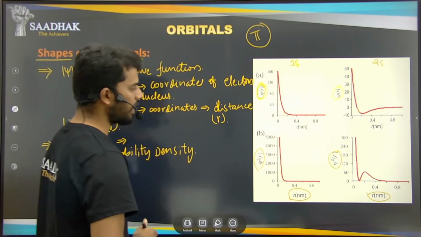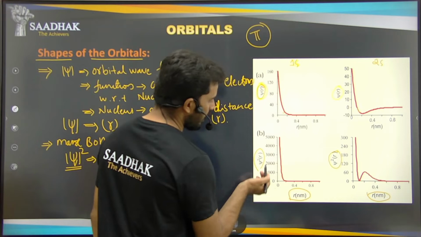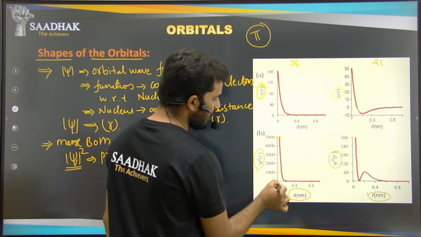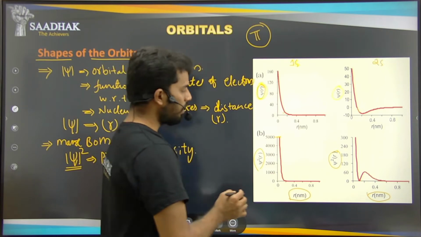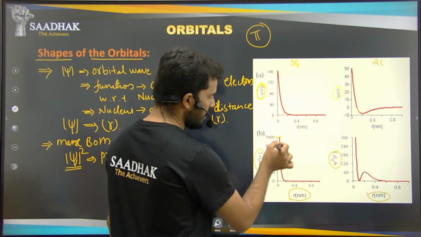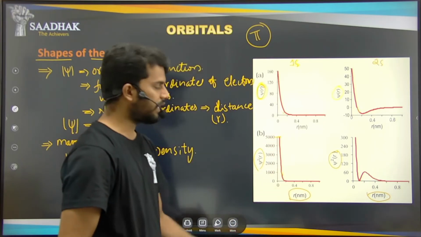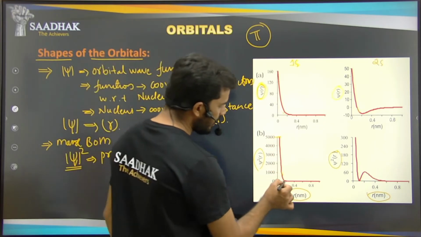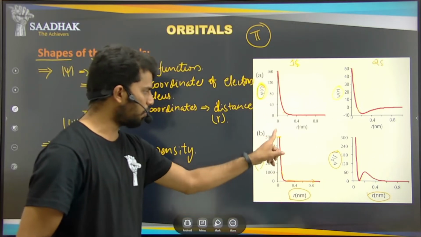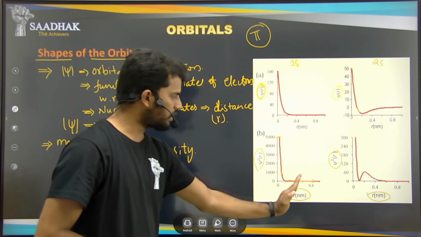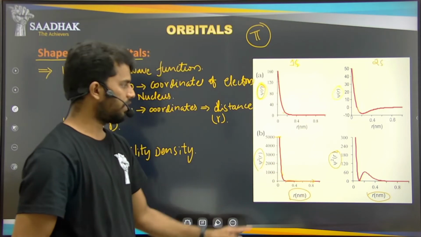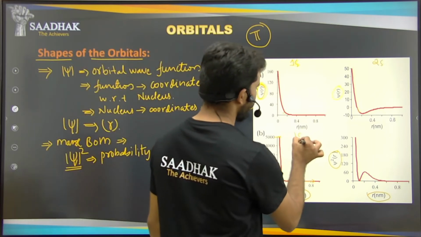The psi function value is maximum when r is 0. As r is increasing, the psi function value is decreasing drastically and approaching 0. With a small change in the r value, the psi function is becoming 0. This is for the 1s orbital.